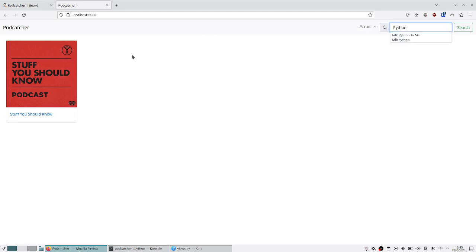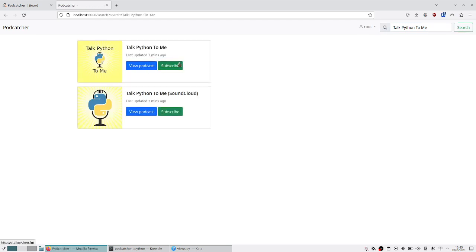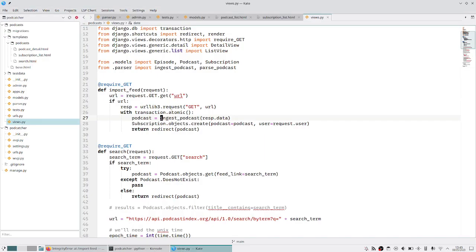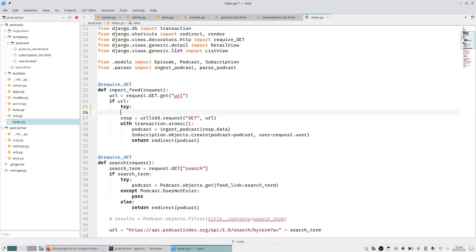When we subscribe to a podcast, if we search for Talk Python to Me and attempt to subscribe to a podcast that we already have in the system, this will blow up, because what it's doing is it's trying to create a podcast inside ingest podcast when a podcast already exists. So we need some defensive logic inside import feed here to check if this podcast already exists.